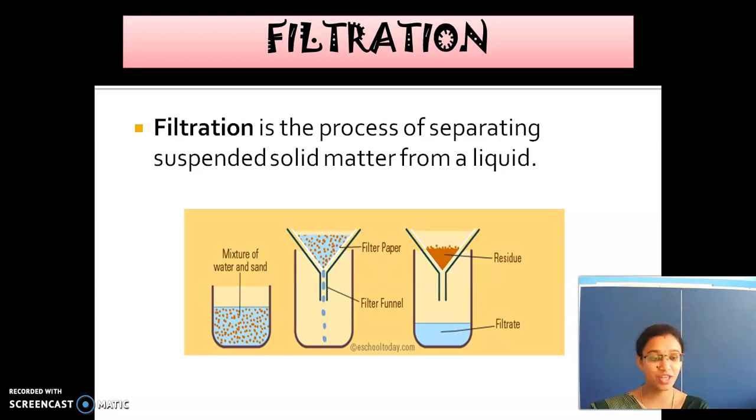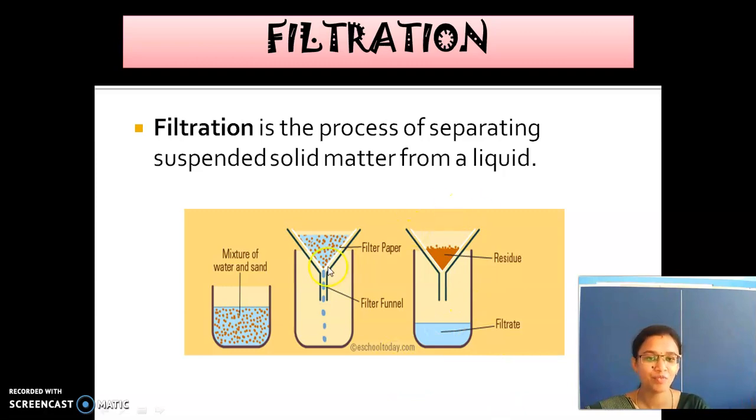So they use what filter paper? They use to filter the liquids. For that filtering purpose, they use Whatman filter paper. But in our household use, we use that normal filters which is there in our house. So we have a mixture of sand and water. So we take a filter paper, fold it and make it as a cone by keeping it inside a funnel.